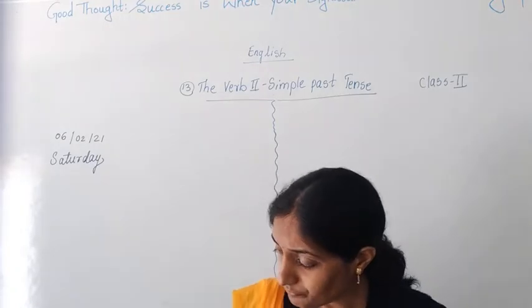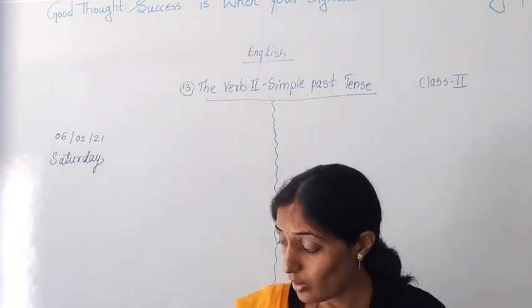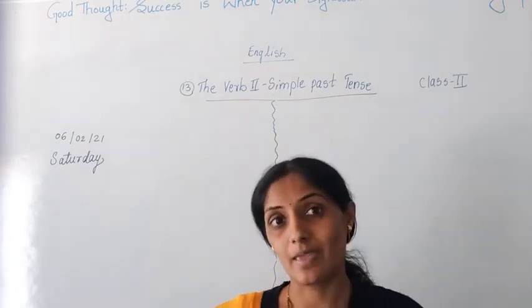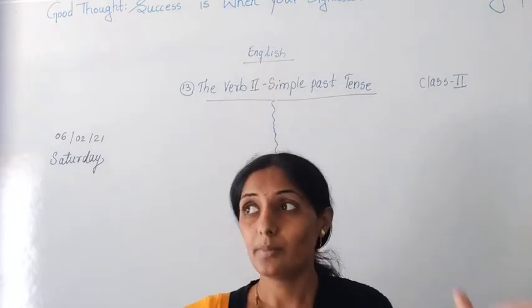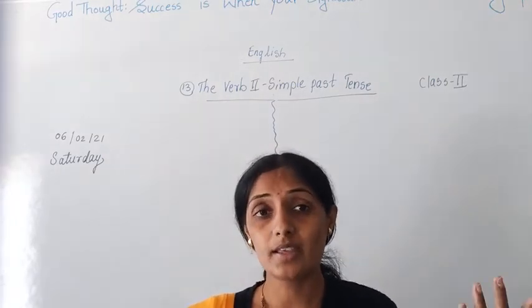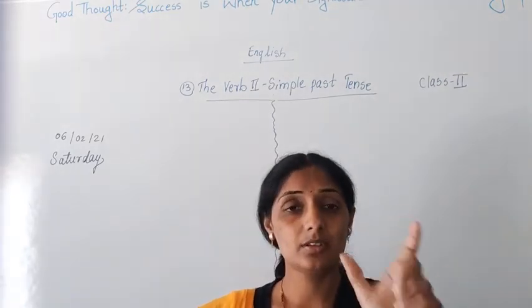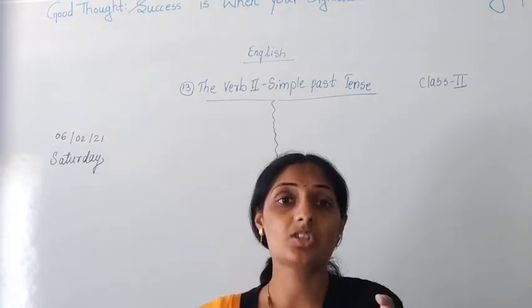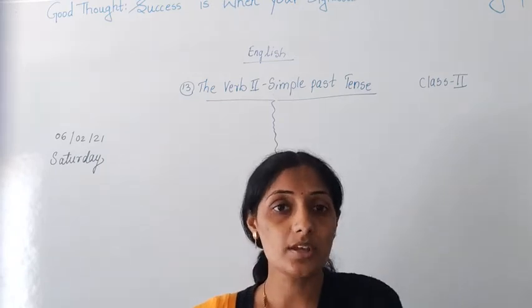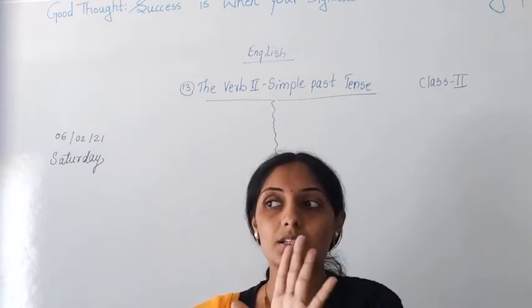Okay, so the things which are already happened in the past time, yesterday, day before yesterday, 2 days back, 3 days back, today morning, all these things which are happened in the past time come in which tense? It comes in simple past tense.